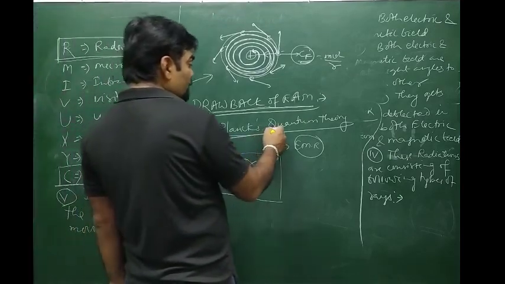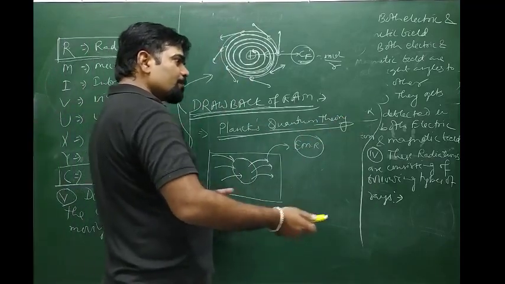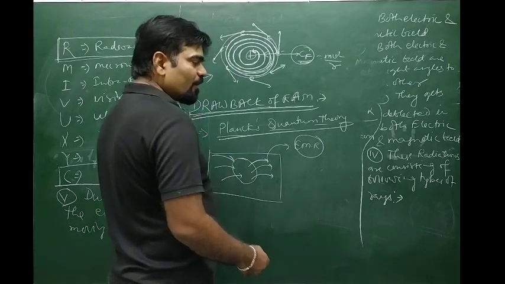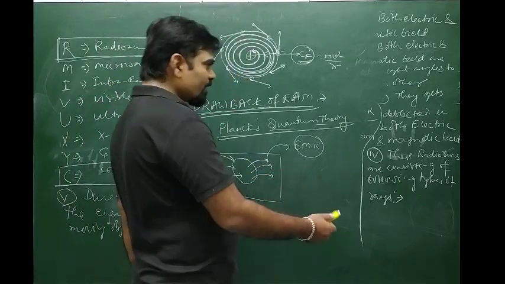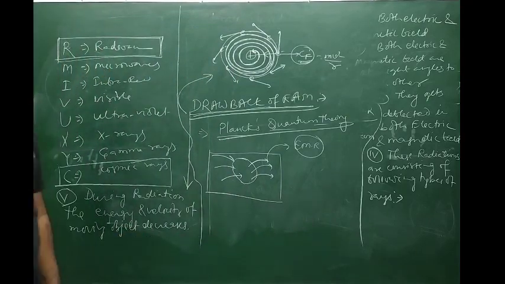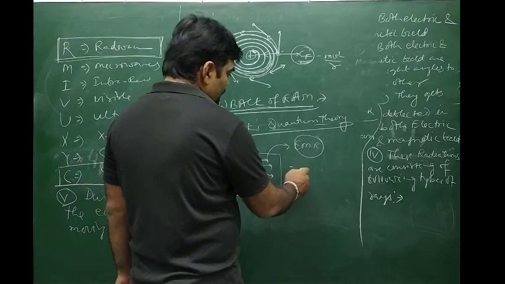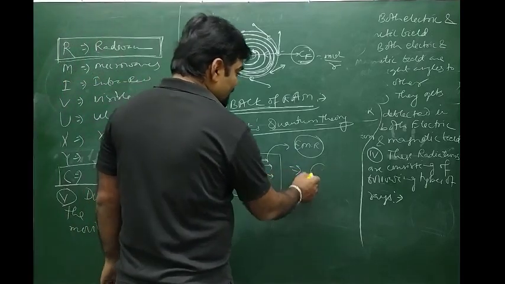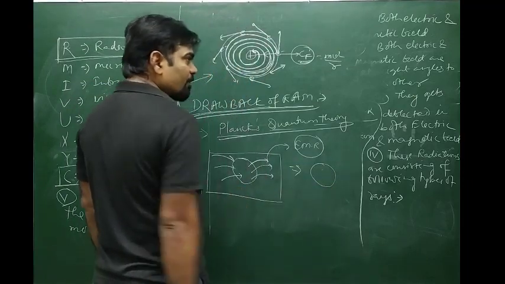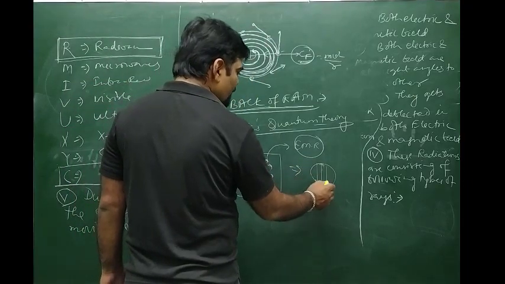So Planck's quantum theory states that electromagnetic radiation or absorption of energy takes place in the form of small energy packets or bundles. Those energy packets or bundles are called photons or quanta. One packet will have one type of energy, one type of wavelength.